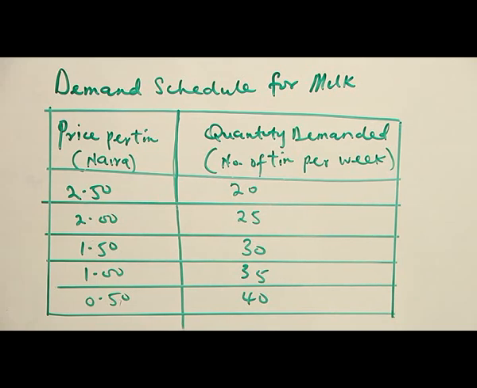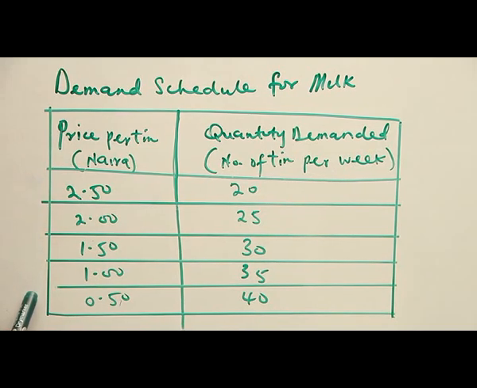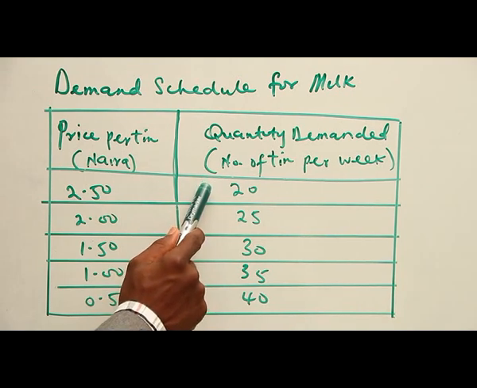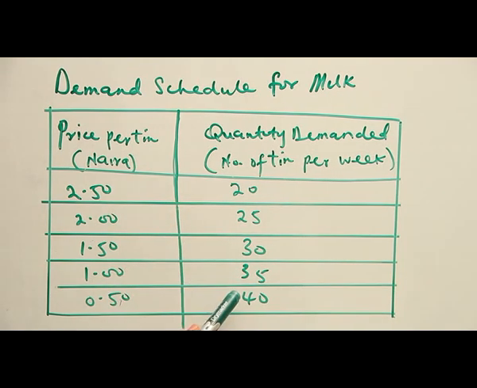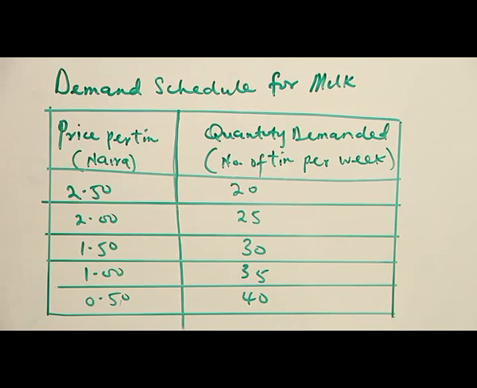If you critically look at the table, we will observe that as the price is reducing from 2 naira 50 kobo down to 50 kobo, the quantity demanded of tin milk is increasing from 20 to 25, 30 to 40. It implies that consumers will want to buy more when the price is falling; more of such commodity will be demanded.